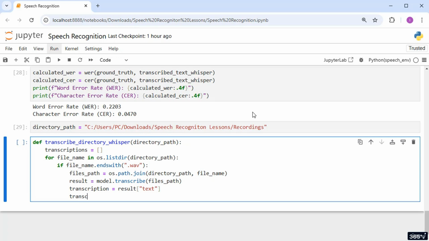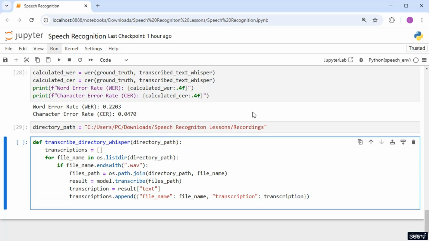Finally, we'll append the text and the file name to the transcriptions list. Each dictionary will contain the file name as the key and the transcription as its corresponding value. After the loop finishes processing all the files, the function will return the complete list of transcriptions.